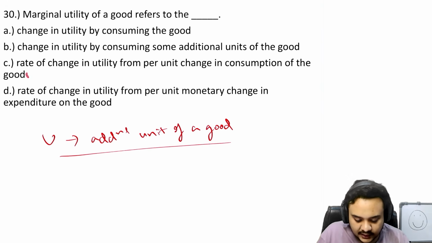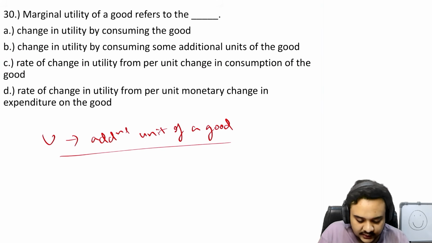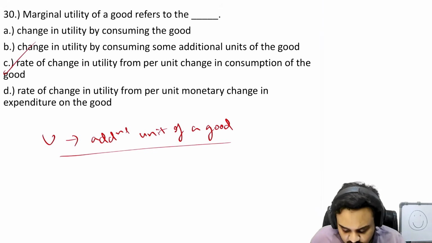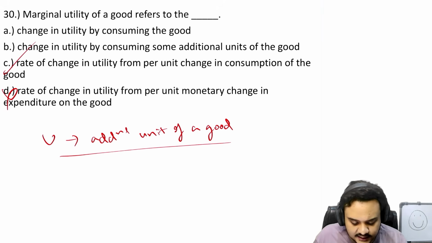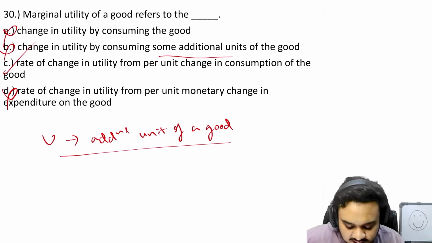So rate of change in utility from per unit change in consumption of the good, this is the one that makes the most sense. If you look at D, rate of change in utility from per unit monetary change in expenditure, no, absolutely not. Then change in utility by consuming some additional units of the good, no. Change in utility by consuming the good, nope. So C is the very easy and very direct answer.